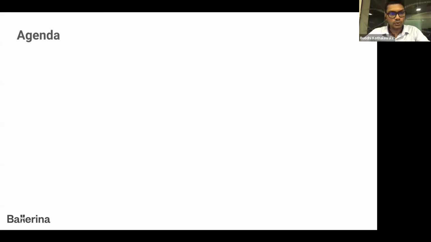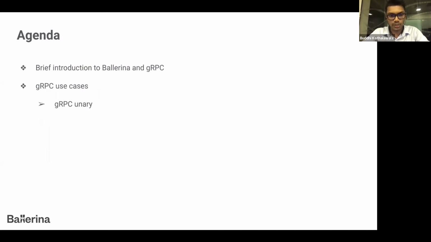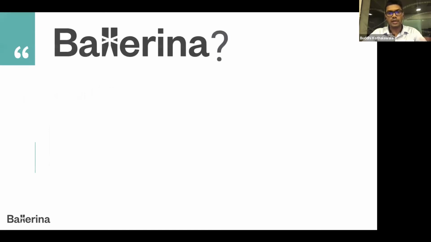Okay, let's move on to today's agenda where we are planning to start the community call with a brief introduction to Ballerina and a quick introduction to gRPC. Then we are going to move on to gRPC related use cases. In this community call, we are going to cover three main use cases: gRPC unary, gRPC server streaming, and gRPC client streaming. And finally, we can have an open discussion. Okay, let's get started.